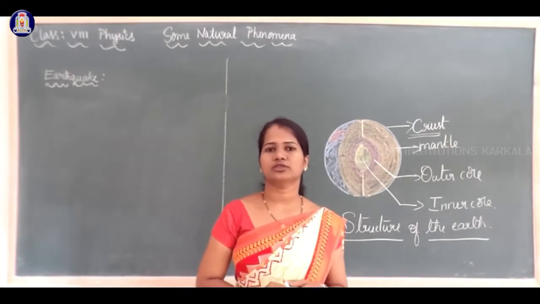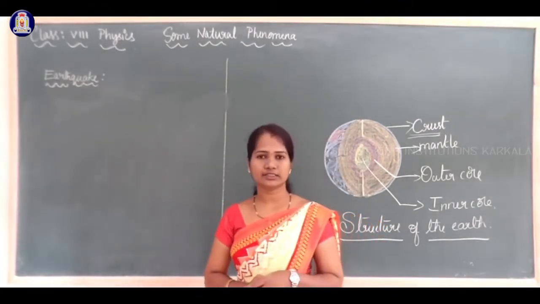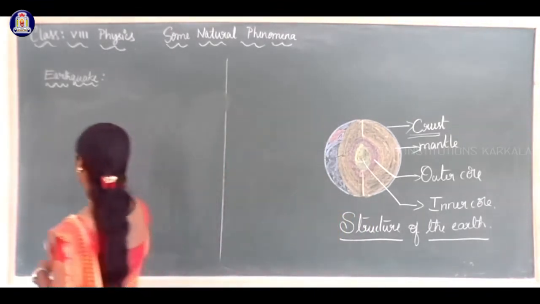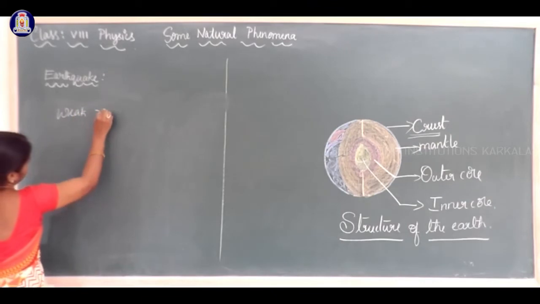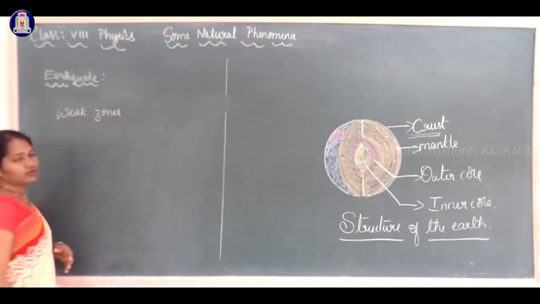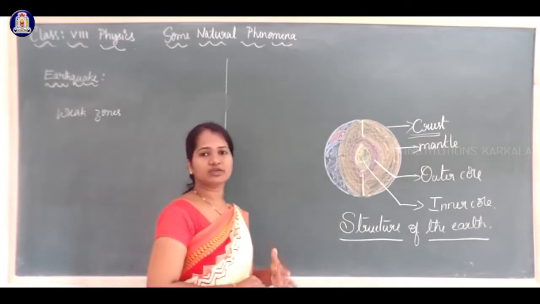Earthquakes are caused due to the movement of the plates. The boundaries of these plates are weak zones, where earthquakes occur more frequently, most of the time.